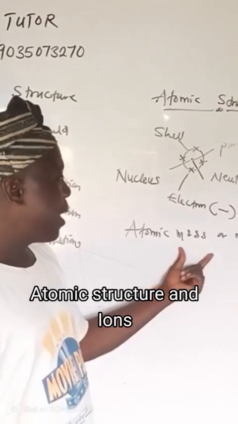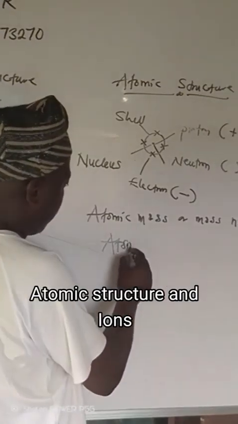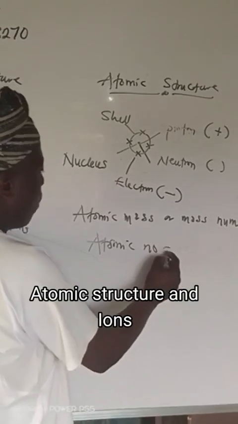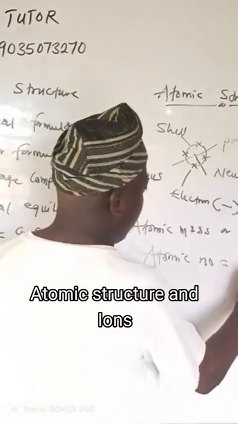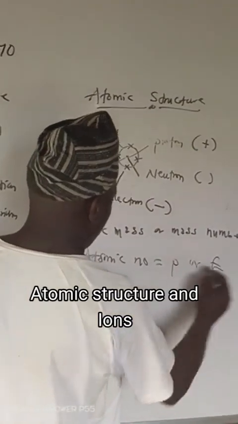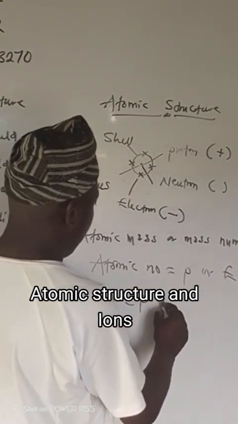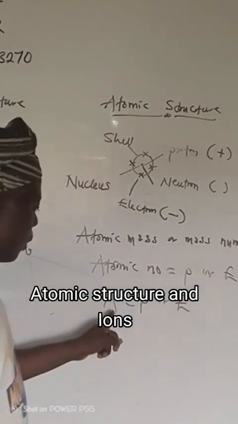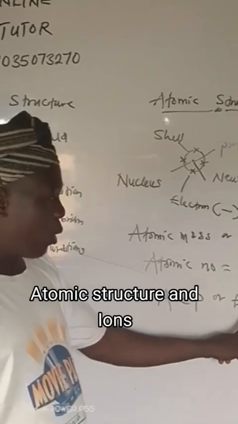But before I talk about atomic mass, let me talk about atomic number first. Atomic number is equal to the number of protons or the number of electrons. Let me represent it mathematically: A is equal to P or E.